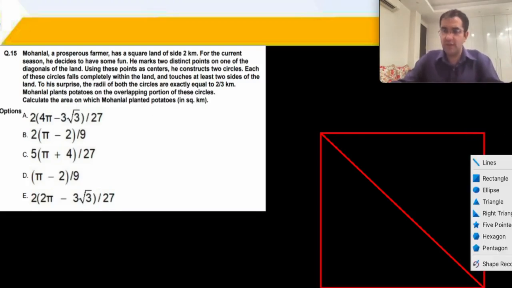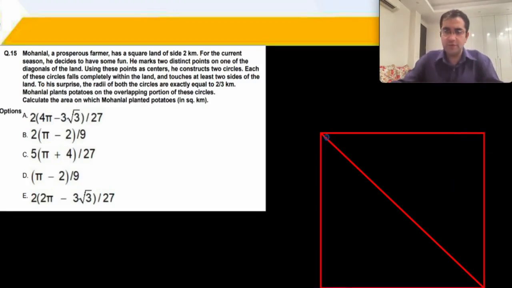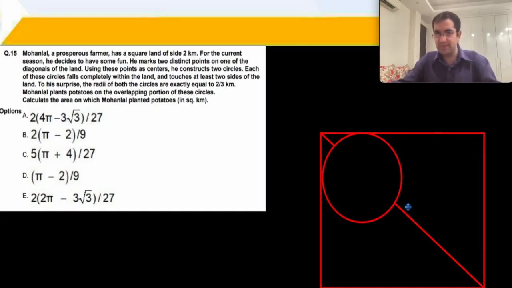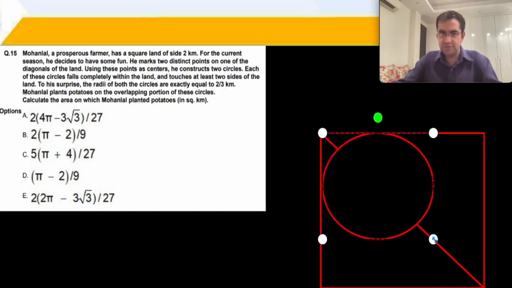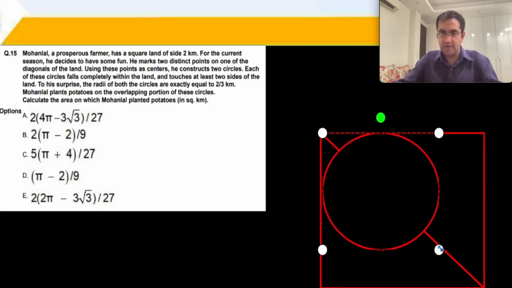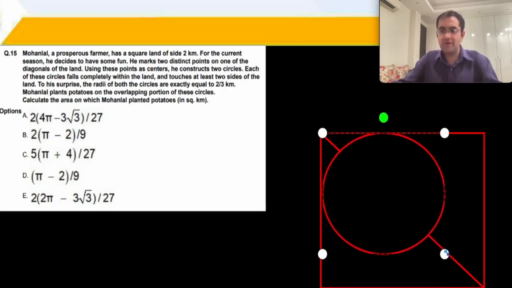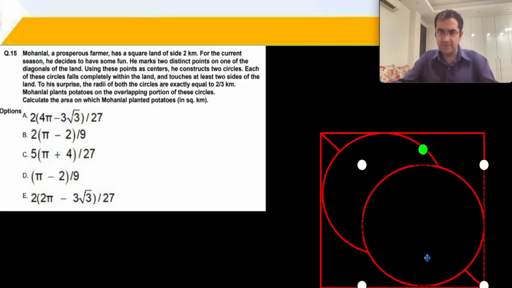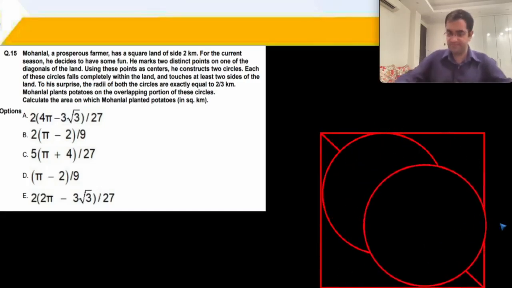So I want to make two circles, fairly large circles, which are touching two sides, something like this, and there has to be an overlapping portion. We take another circle, put it somewhere over here, and these two circles now have an overlapping portion. These kinds of standard geometry questions have been asked multiple times